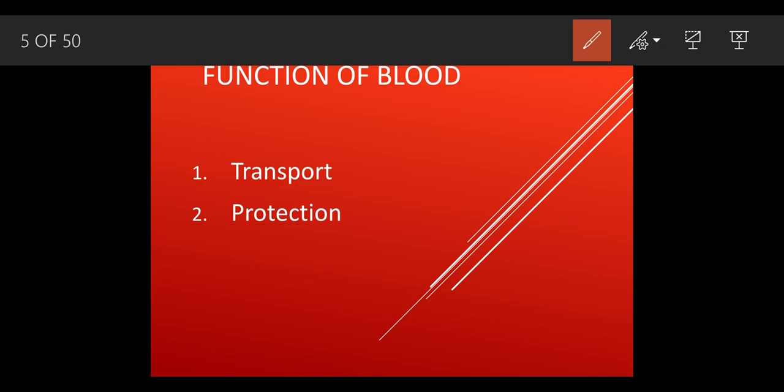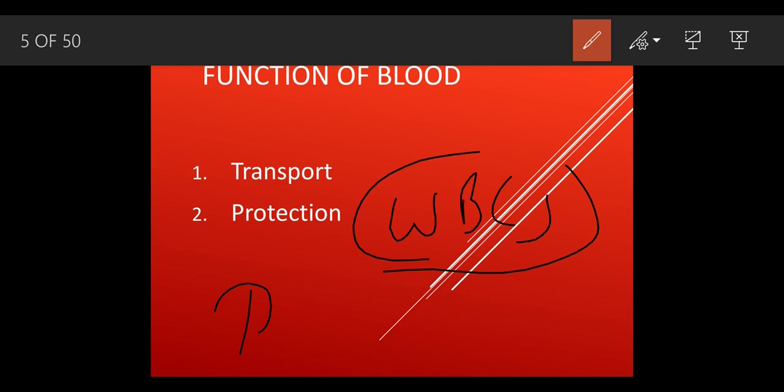And if by chance bacteria enter our body, there are WBCs which are present inside the body. Okay, WBCs are called the army or the soldiers. How do the armies and the soldiers protect our borders? So same like that, whenever any bacteria or viruses enter, it's the WBCs which fight against such bacteria or viruses.